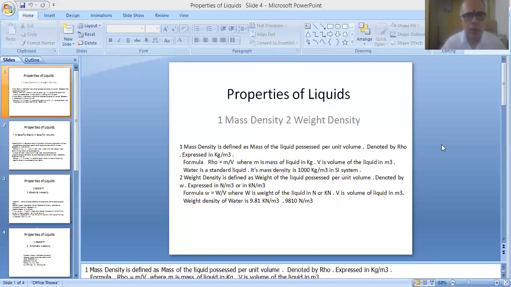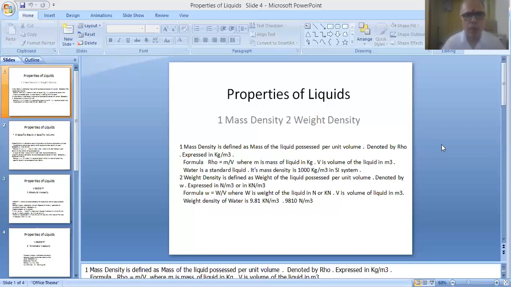In this topic, there are several points like mass density of liquid, weight density of liquid, specific gravity of liquid, specific volume of liquid, absolute viscosity of the liquid, kinematic viscosity of the liquid, cohesion of the liquid, adhesion of the liquid, surface tension of the liquid, and capillarity of the liquid.